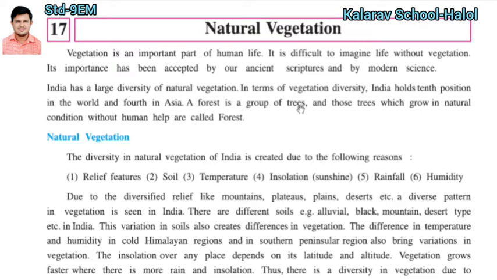A forest is a group of trees. What is the definition of a forest? A forest is a group of trees which grow in natural conditions without human help. Whatever trees grow by themselves without human help, that is called a forest. Many trees around the landmass that grew without the help of humans, that is called a forest.